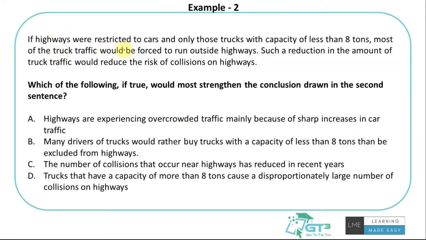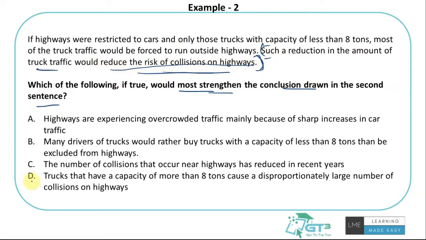Let's look at the same piece of information. If highways were restricted and only trucks with capacity of less than 8 tons were allowed to run, most of the traffic would be forced to run outside highways. Such a reduction in the amount of truck traffic would reduce the risk of collisions on highways. So here it says, which of the following, if true, would strengthen the conclusion drawn in the second sentence. What is the conclusion drawn? Reduction in the truck traffic would reduce the risk of collisions on highways, right? This is the conclusion that they have come up with.